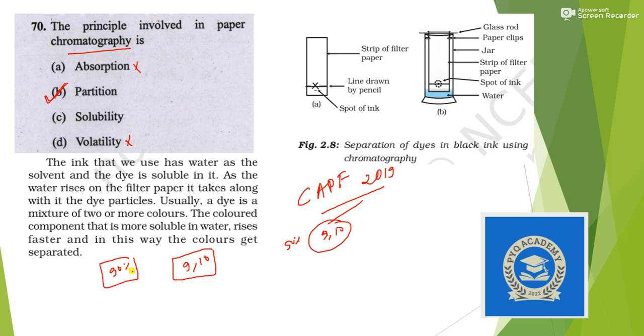There is no chance of making mistakes because these are very easy questions. That's why I suggest each and everyone go through PYQs, because by going through PYQs we know from where the questions are being asked, and then we will read that source and we can score 100% in the next examination.